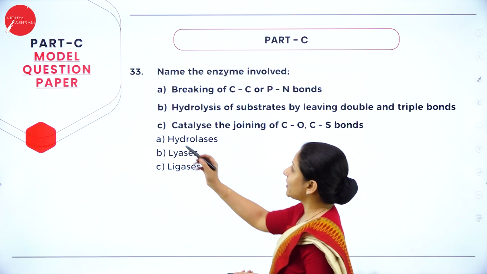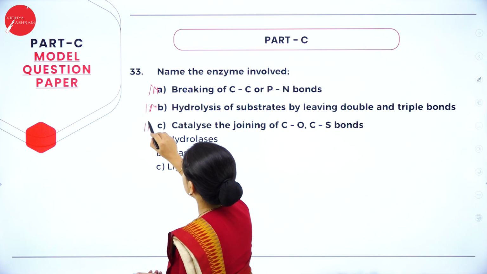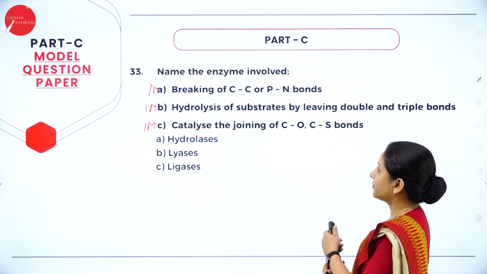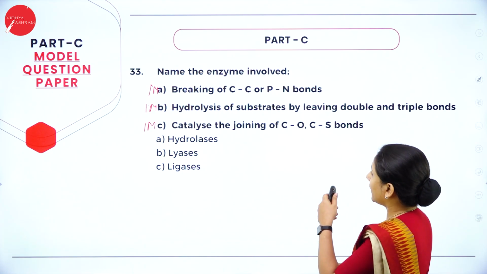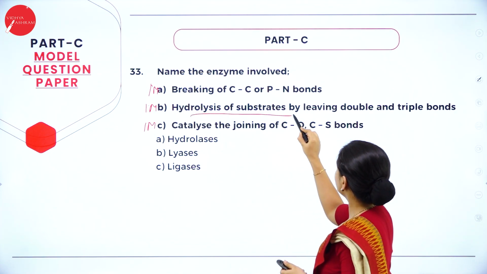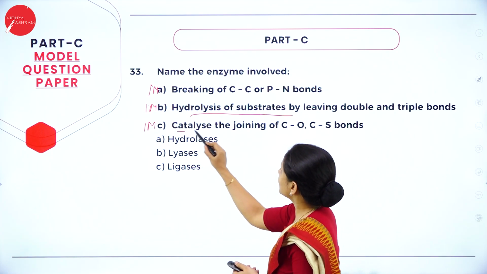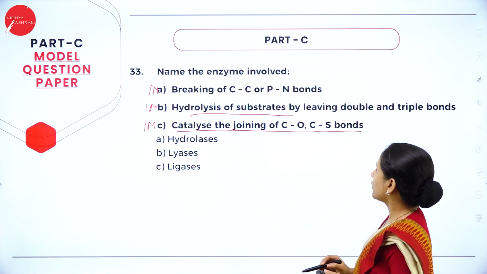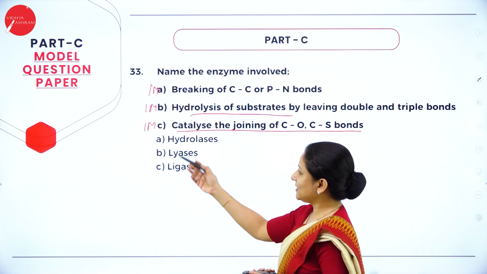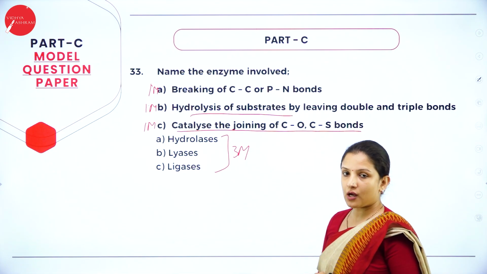See here, they have asked 3 questions. Each question will carry 1 mark. Name the enzyme involved in breaking of carbon-carbon or phosphorus-nitrogen bonds. And the next question is, name the enzyme involved in hydrolysis of substrates by leaving double and triple bonds. Name the enzymes involved in catalyzing the joining of carbon-oxygen and carbon-sulfur bonds. So for each one, if you just write these answers, you will get totally 3 marks because all the 3 you have to answer.